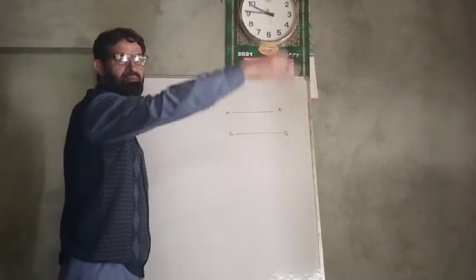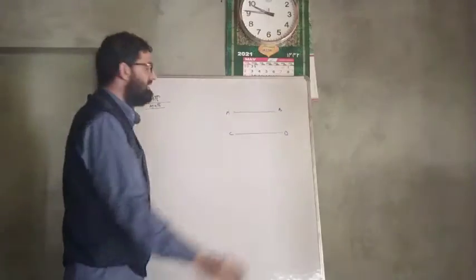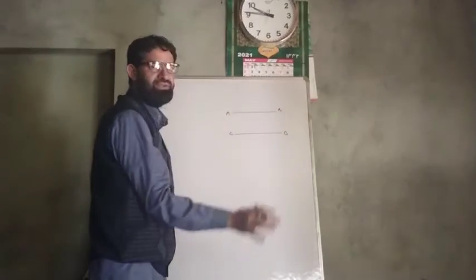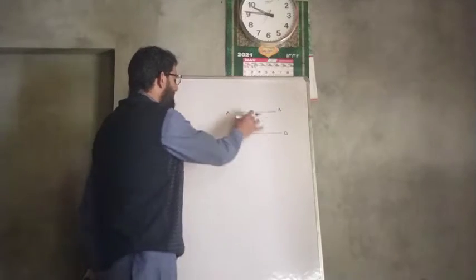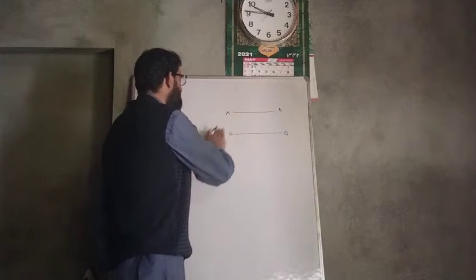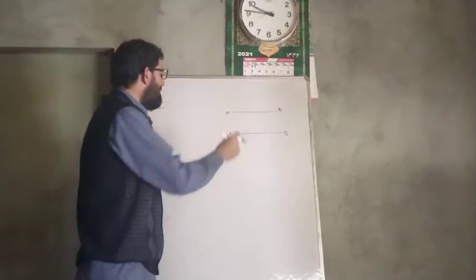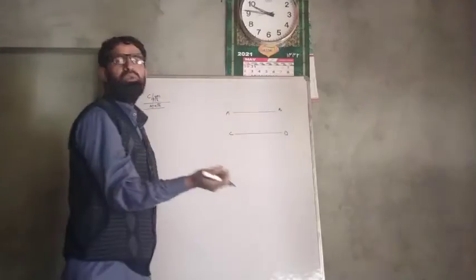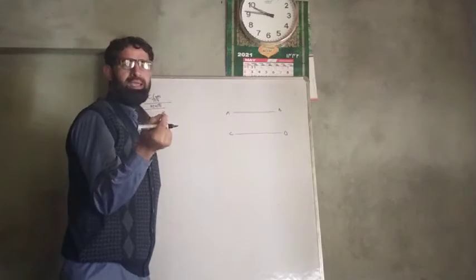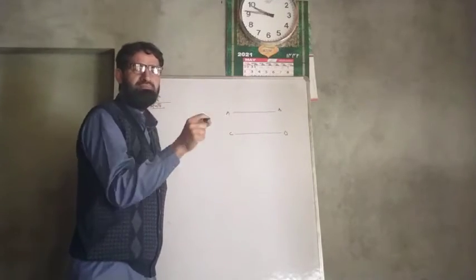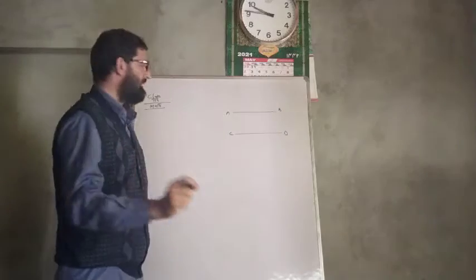If you produce them to infinity, these two lines will not meet each other and they are called parallel lines. So the simple definition for parallel lines is that two lines or more than two lines are said to be parallel if the distance between them remains constant throughout.